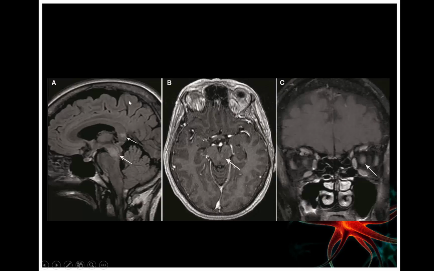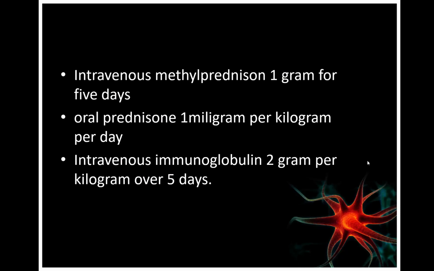The MRI shows a demyelinating lesion in the corpus callosum as well as the midbrain. Some of them were enhancing, and there is enhancement of the optic nerve. So all these features confirm the presence of demyelination, and in the clinical context it is suggestive of ADEM, acute disseminated encephalomyelitis.